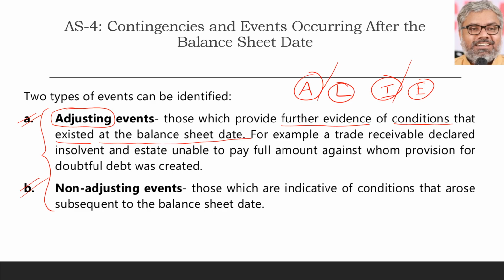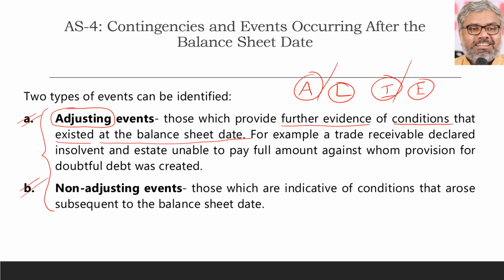How they have to be adjusted depends upon the type of the item or event that has actually happened, which is an adjusting event. And what is an adjusting event? That event which had a condition on the balance sheet date, but further evidence about that condition was only available after the balance sheet date. Then such an event is an adjusting event.